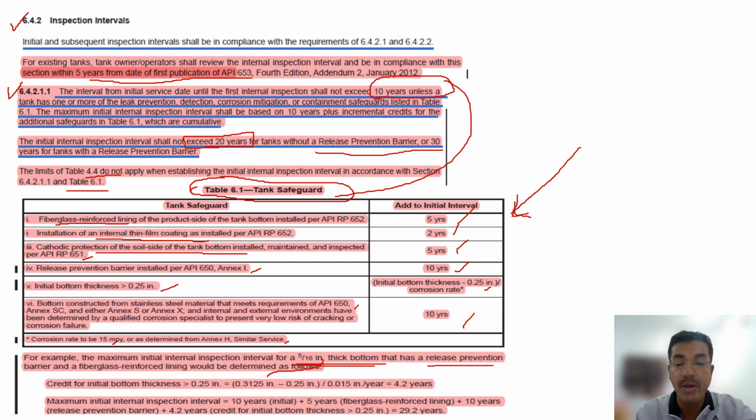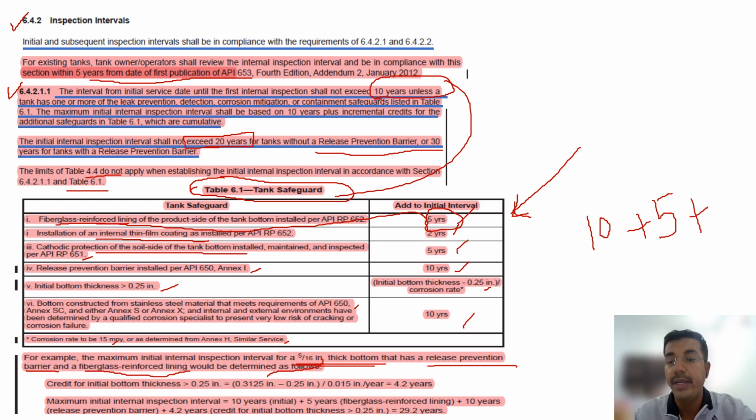It has a release prevention barrier, that means we have to add 10 years. And a fiberglass reinforcing lining, how much is it? 5 years. So 10 years we add for the release prevention barrier, 5 years for fiberglass, that is 15 years.